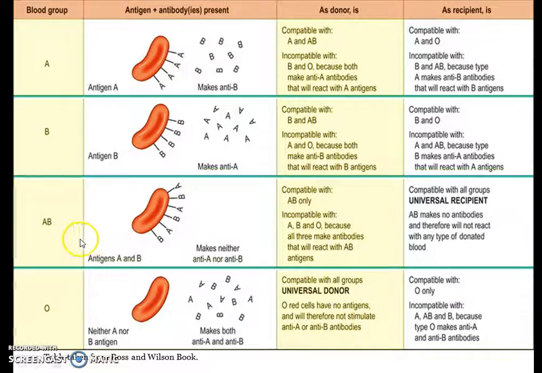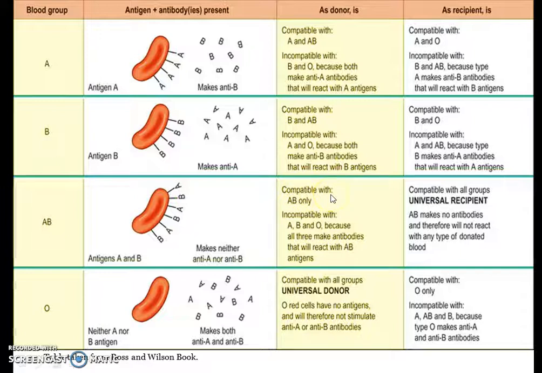See, in blood group AB, we see antigens A and B on the surface of the RBC. A blood group AB person makes neither anti-A nor anti-B.